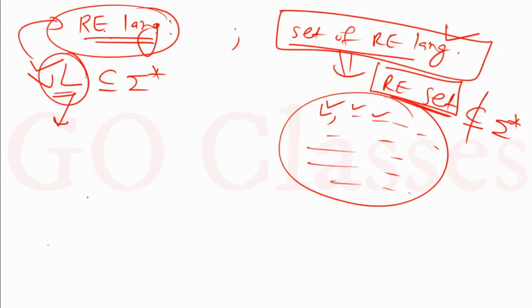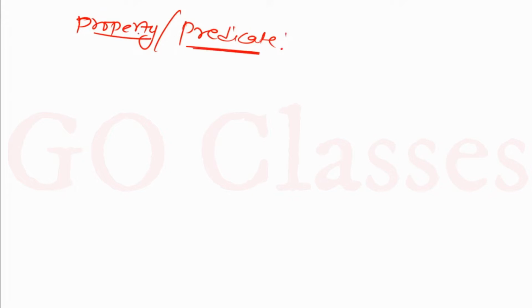So this is the first thing. Now the second thing we will see: what is a property of a language? Property is basically a predicate. If you have already seen predicates in your first order logic, then what is the definition of property? Property means a predicate over one variable. This is the definition of property actually. If you have a predicate over one variable, then that predicate is also called a property.